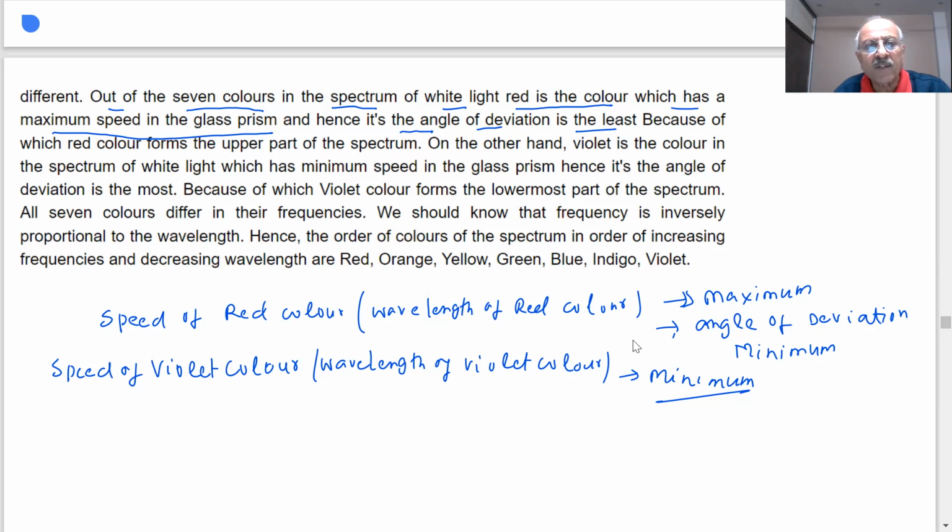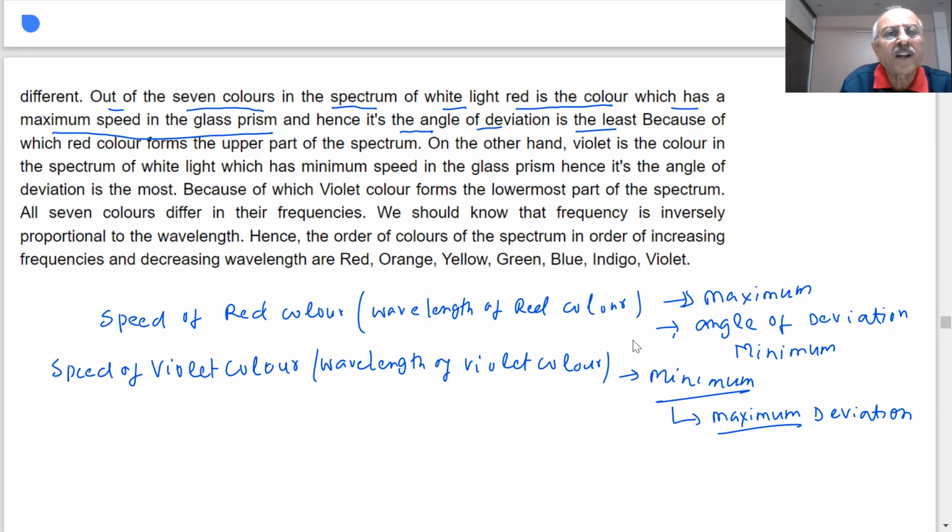Speed of violet color, wavelength of violet color is minimum. Speed of violet color is minimum. Therefore, it undergoes maximum deviation. That is why you will see violet color towards the base and red on the top.